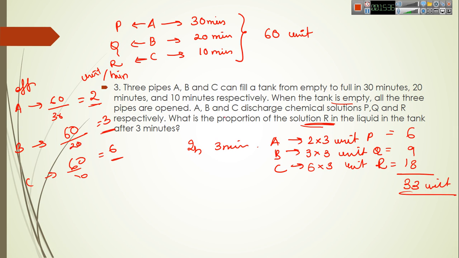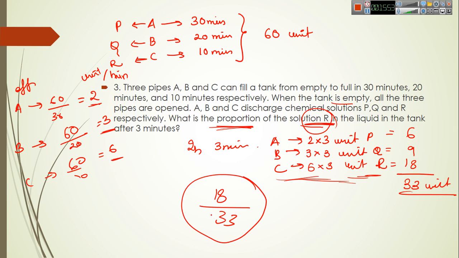What we have to calculate is the proportion of the solution R in the liquid. So after 3 minutes, the amount of R in the solution is 18 parts of 33. This will be the proportion, which is equal to 6 by 11.